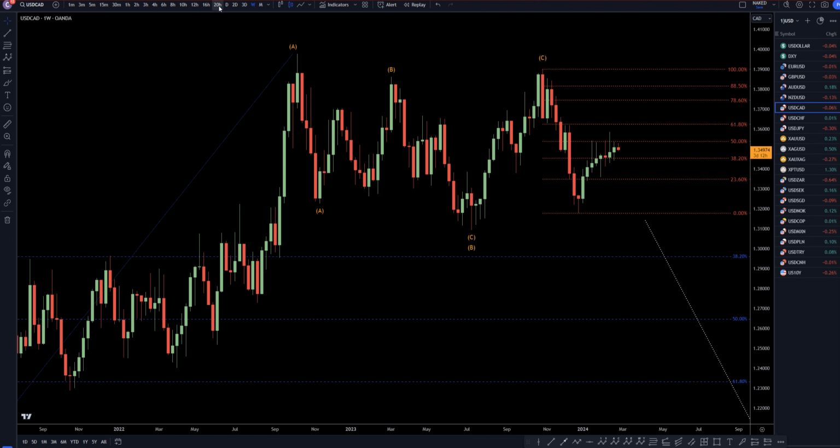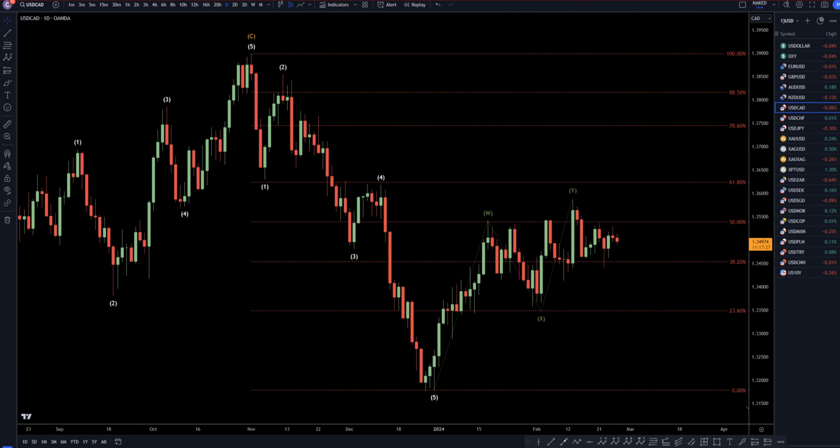So let's take it down even further to the daily time frame. On the daily time frame, I think it's very clear this is a nice five-wave pattern to the downside. Looks like a wave 1. I think this is three waves up, three waves down, three waves up for a WXY. I mean, it did go beyond the 50%, but I would definitely consider it respecting the 50% and pulsing it down. This move up looks very corrective.